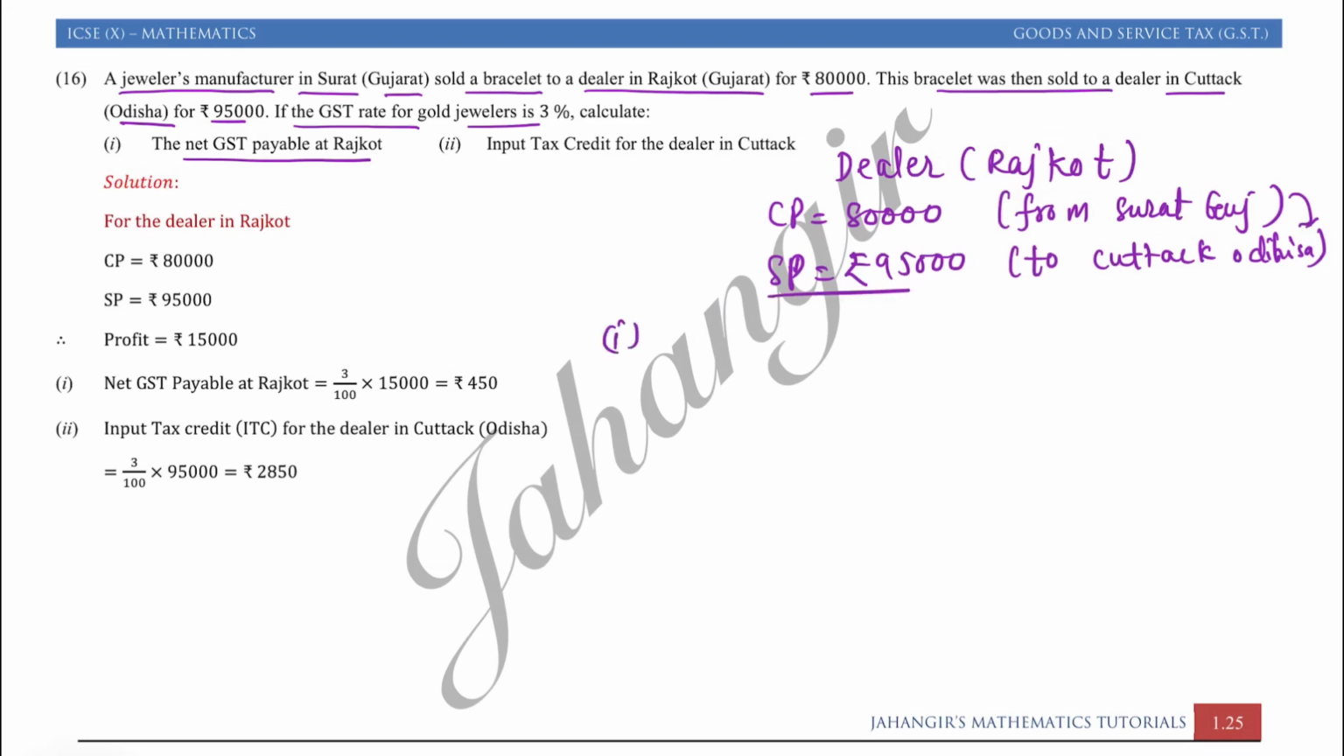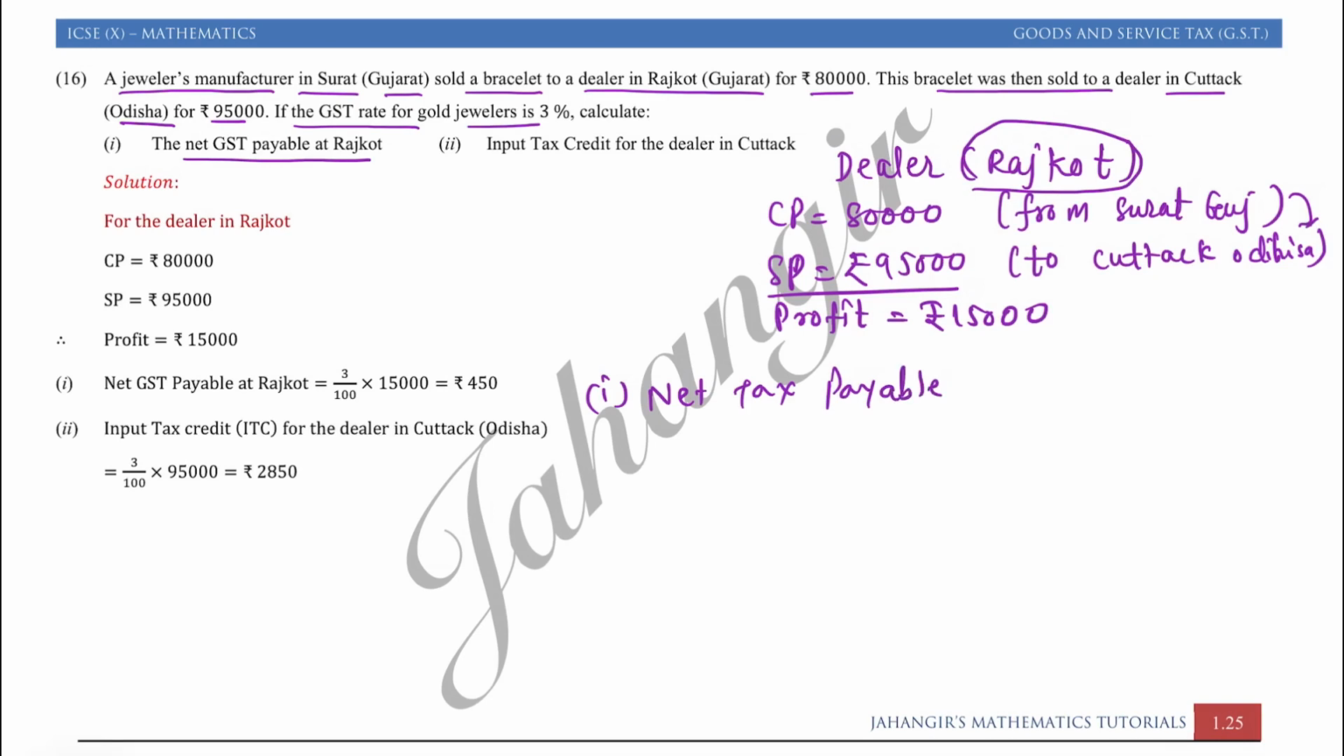First part, net tax payable. So tax payable by the dealer in Rajkot will be on its profit. So we'll say profit is equal to rupees 15,000. So first part, net tax payable by the dealer in Rajkot is 3% of 15,000. That is equal to rupees 450.